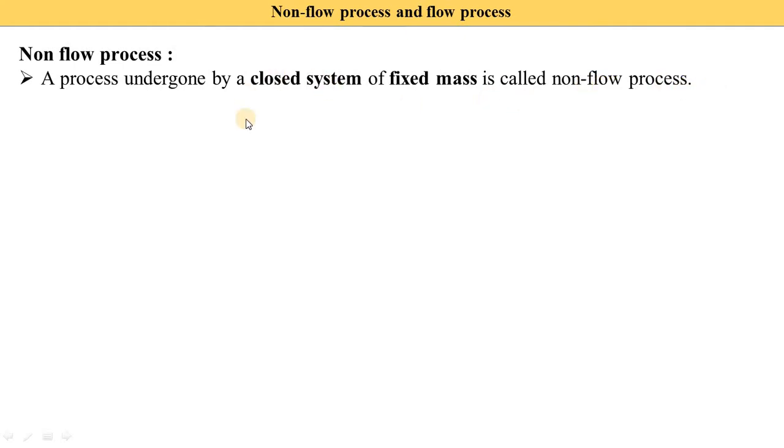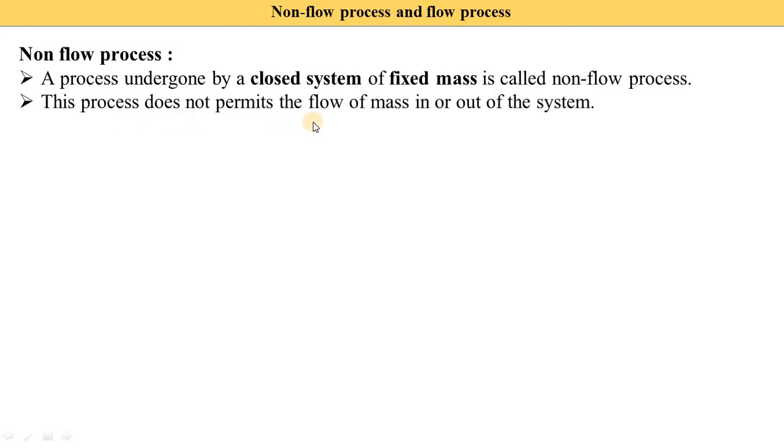Generally in a closed system we know that there is no mass interaction. Heat and work interactions are there, meaning heat and work are transferred, but mass is fixed. So all closed systems are generally non-flow processes because the mass does not change inside the system. Non-flow process generally occurs in a closed system. This process does not permit the flow of mass in or out of the system.